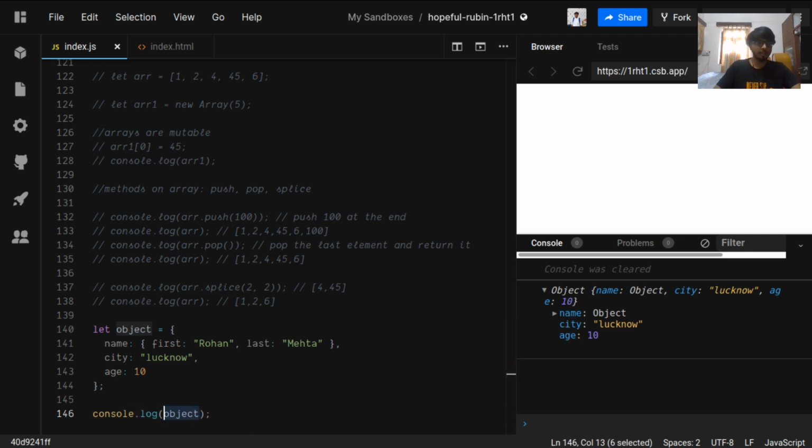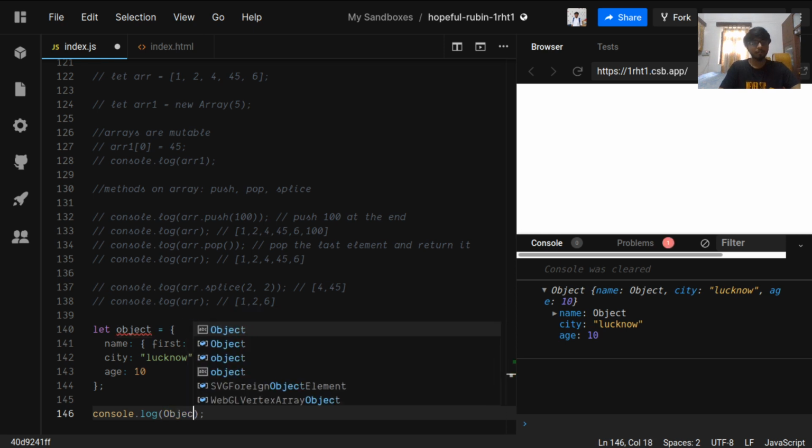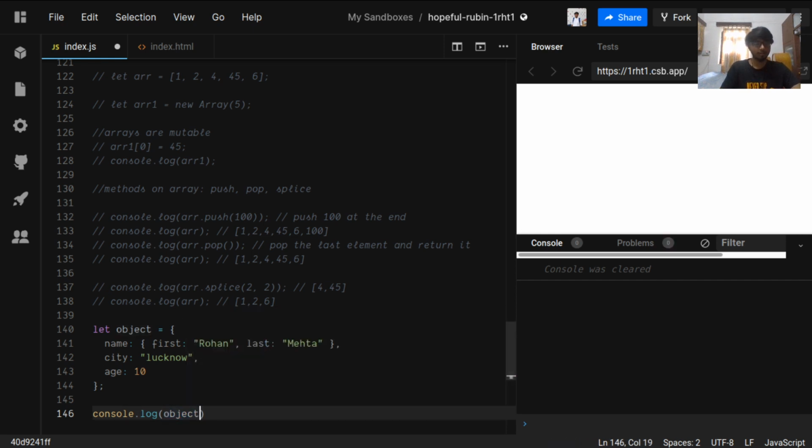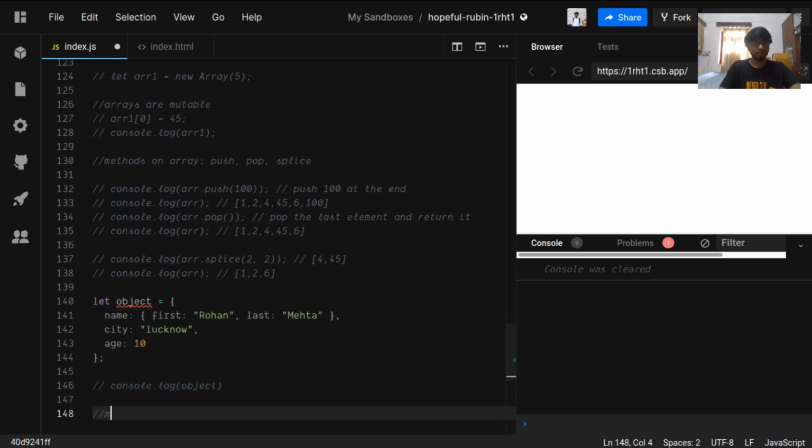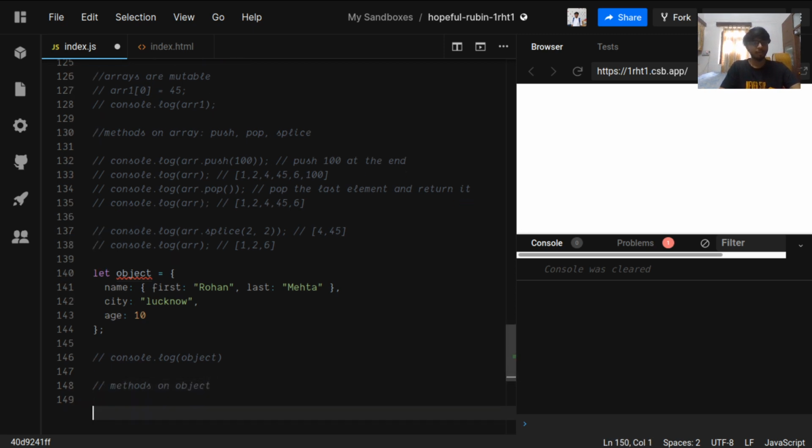To get the keys of the object, we have some methods on object as well. They are not directly accessible from the object value.